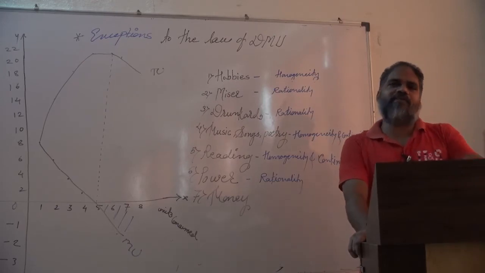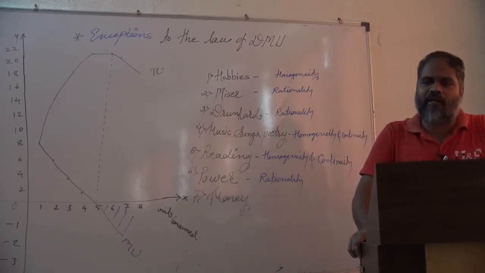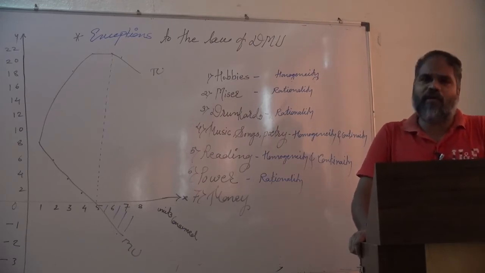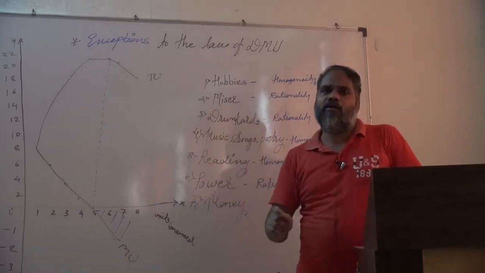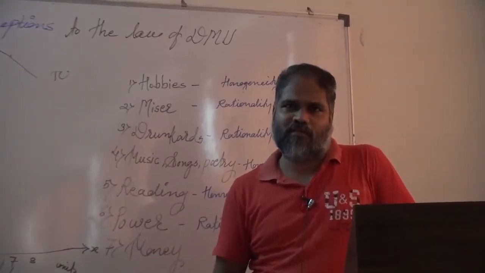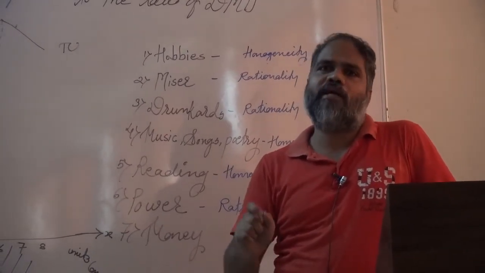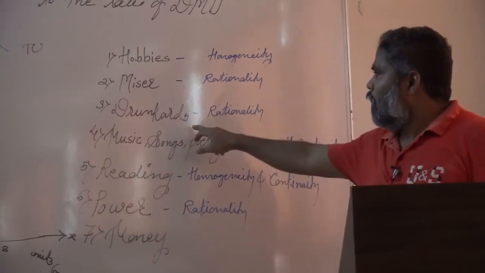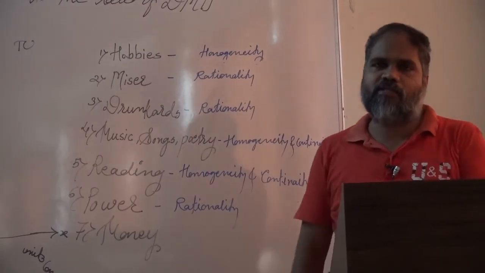After consuming alcohol, he loses control over his mind, and therefore his behavior is not normal, and the law of DMU is applicable only to a rational, normal person. So the third case, the drunkard, is also not a genuine exception to the law of DMU.